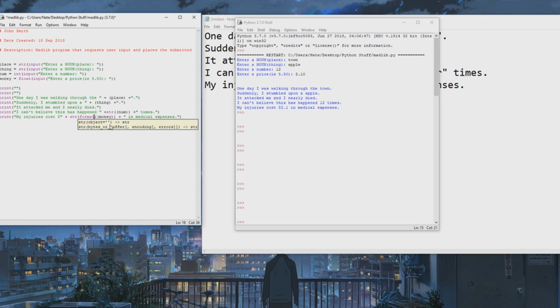The way I'm going to do that is, this is what it would look like. I have to put a comma to concatenate this variable with a string. It looks like this: single quotes, and then a period or decimal point for the decimal place, and then a 2 and then an F. This is basically saying I'm formatting this variable to two decimal places.